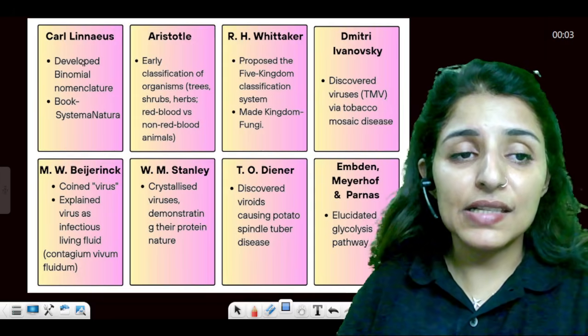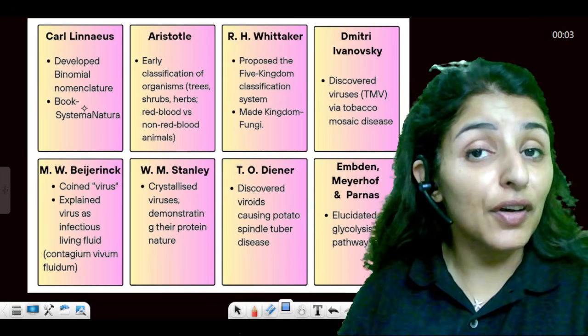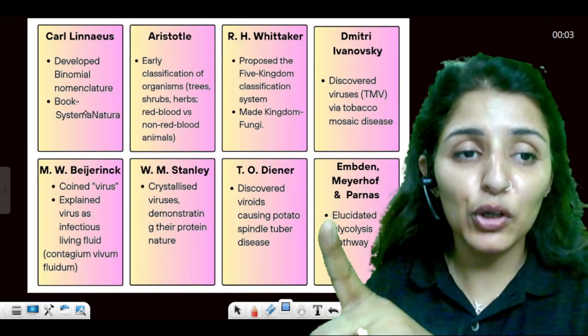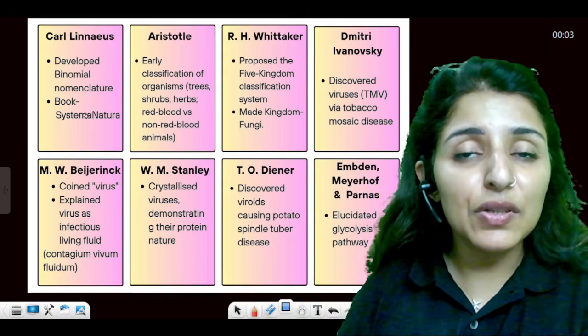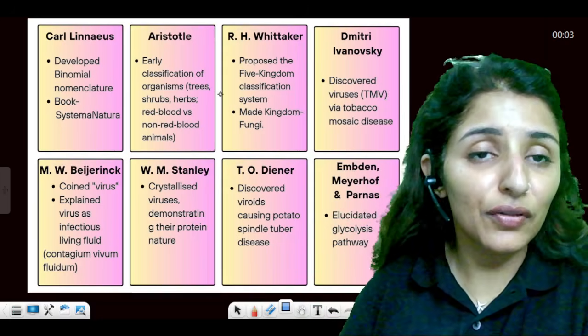Starting with Carl Linnaeus, he is known as the father of taxonomy or father of systematics. He developed binomial nomenclature and he gave it all in his book Systema Naturae. Aristotle was the first person to give a scientific method of classification.